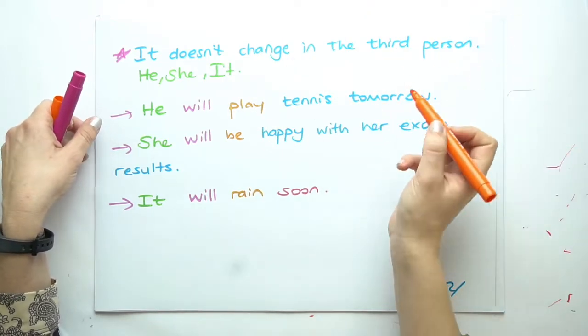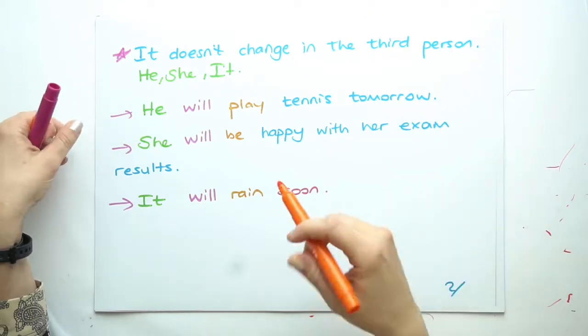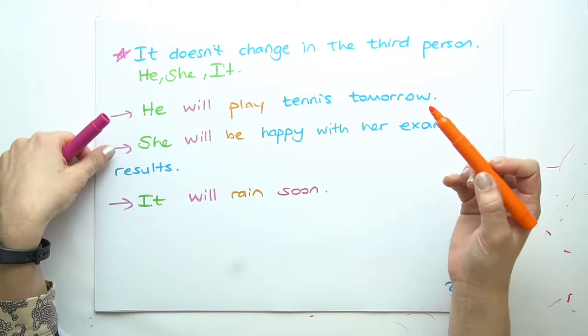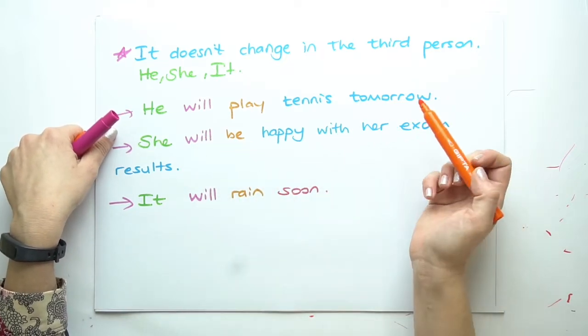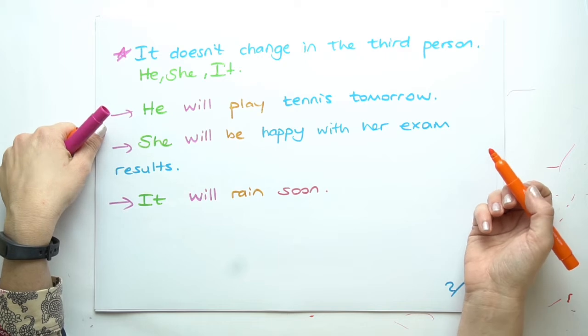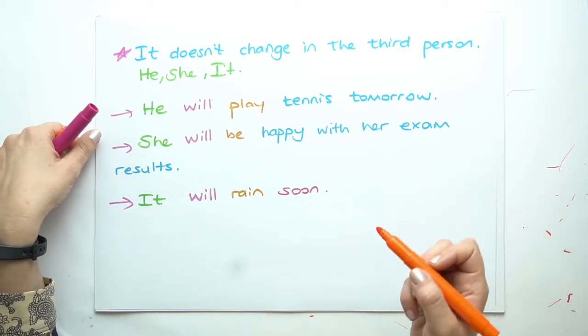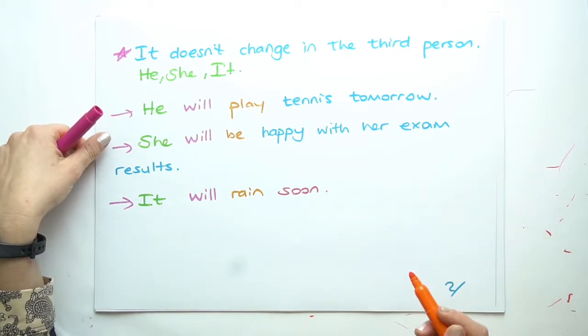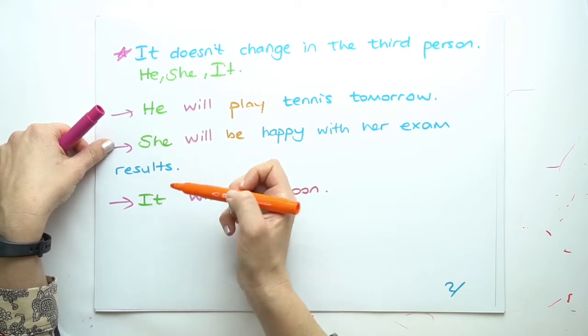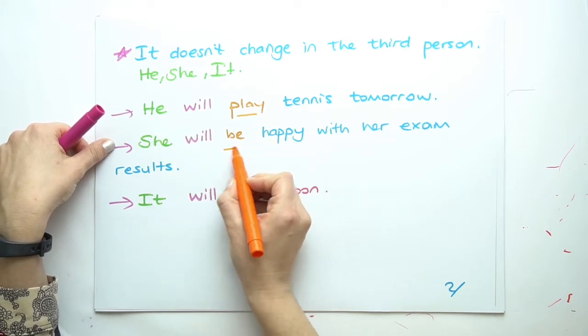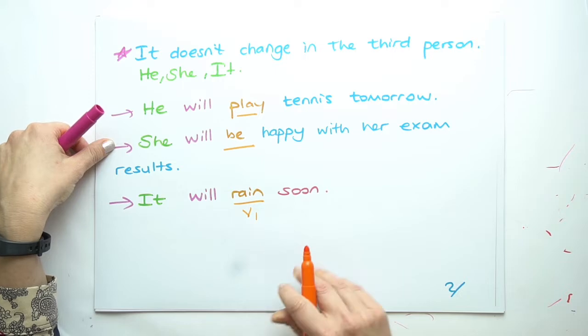It doesn't change in the third person, like he, she, it subjects. For example, he will play tennis tomorrow, or she will be happy with her exam results, or it will rain soon. As you can see, even if we're using third person subjects, the verbs are always in their first form.